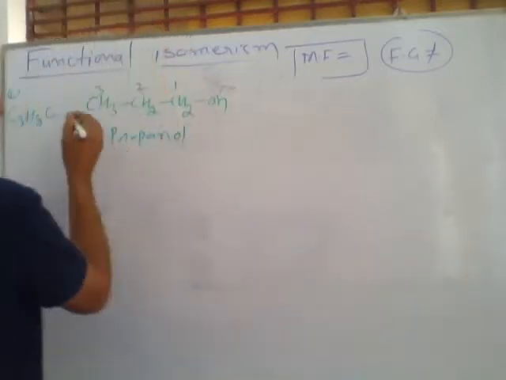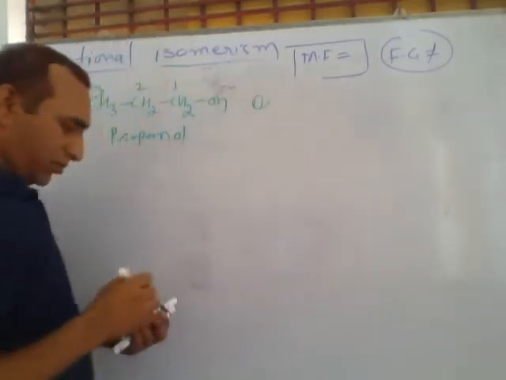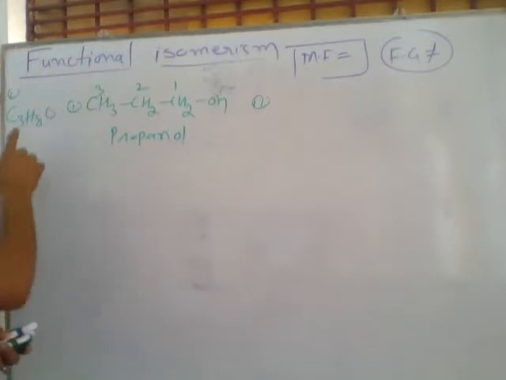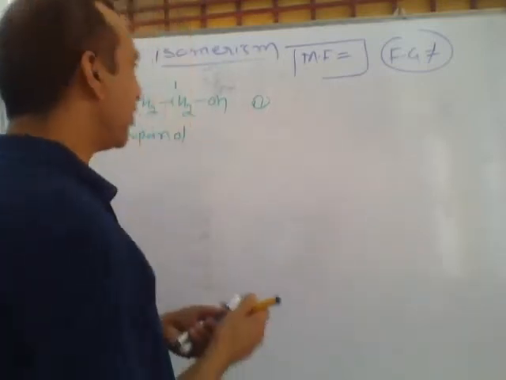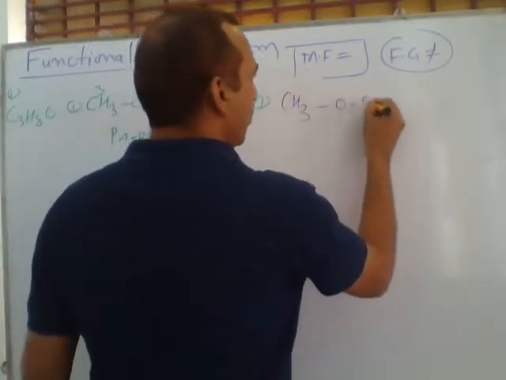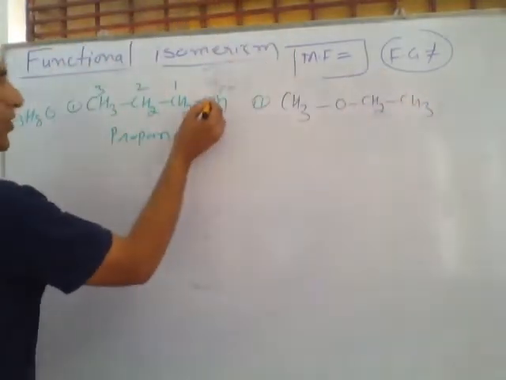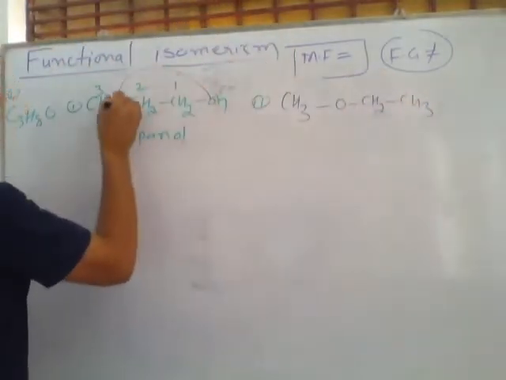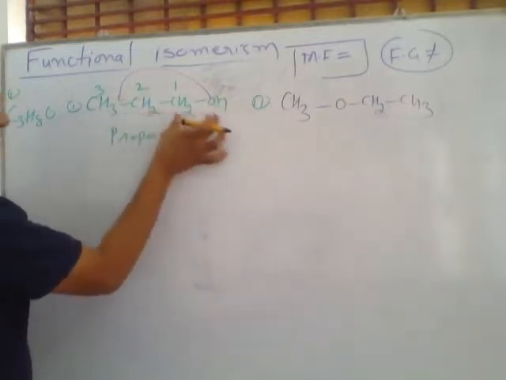Now another compound having the same molecular formula but a different functional group. This compound is of this type: CH3 O CH2 CH3. Suppose we have shifted this oxygen from here to here, so this chain will become CH3, CH2 and CH3.